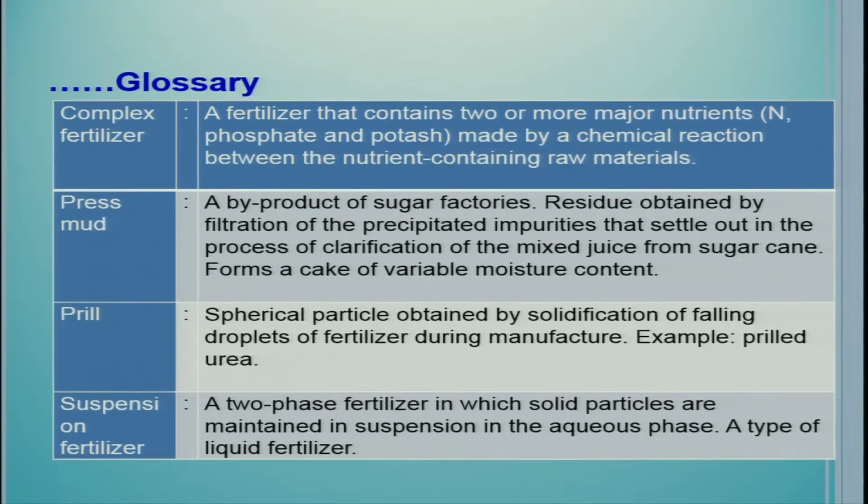Complex fertilizer: a fertilizer that contains two or more major nutrients like nitrogen, phosphorus, and potassium, made by a chemical reaction between the nutrient-containing raw materials.